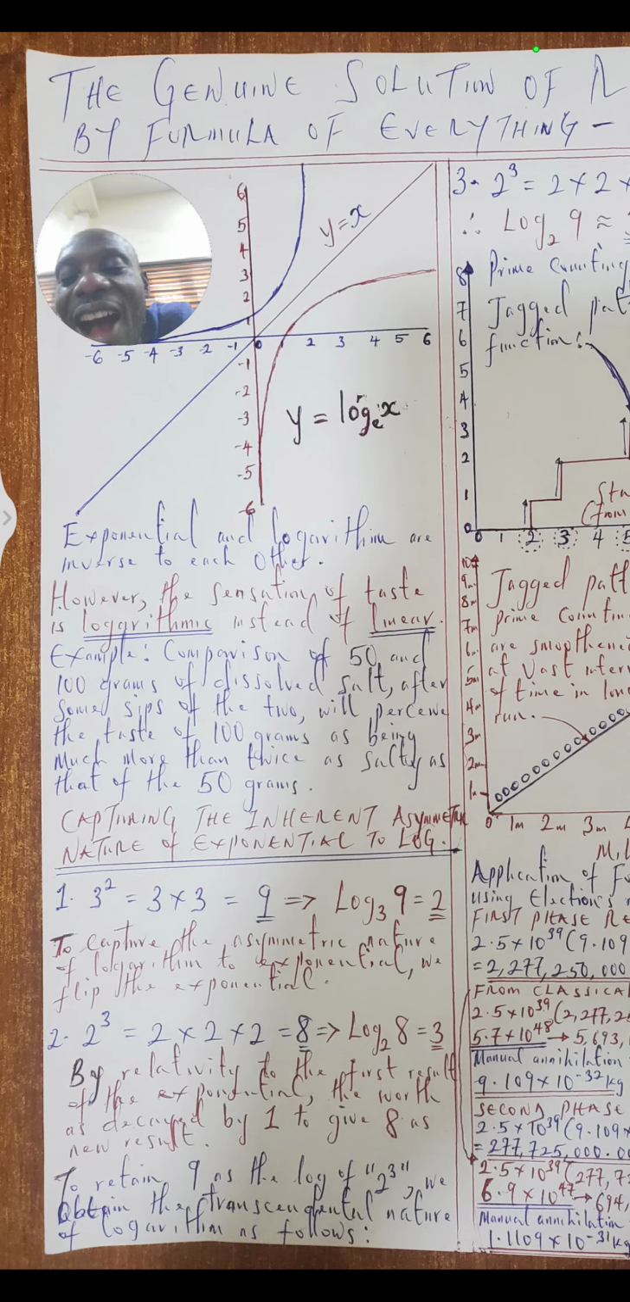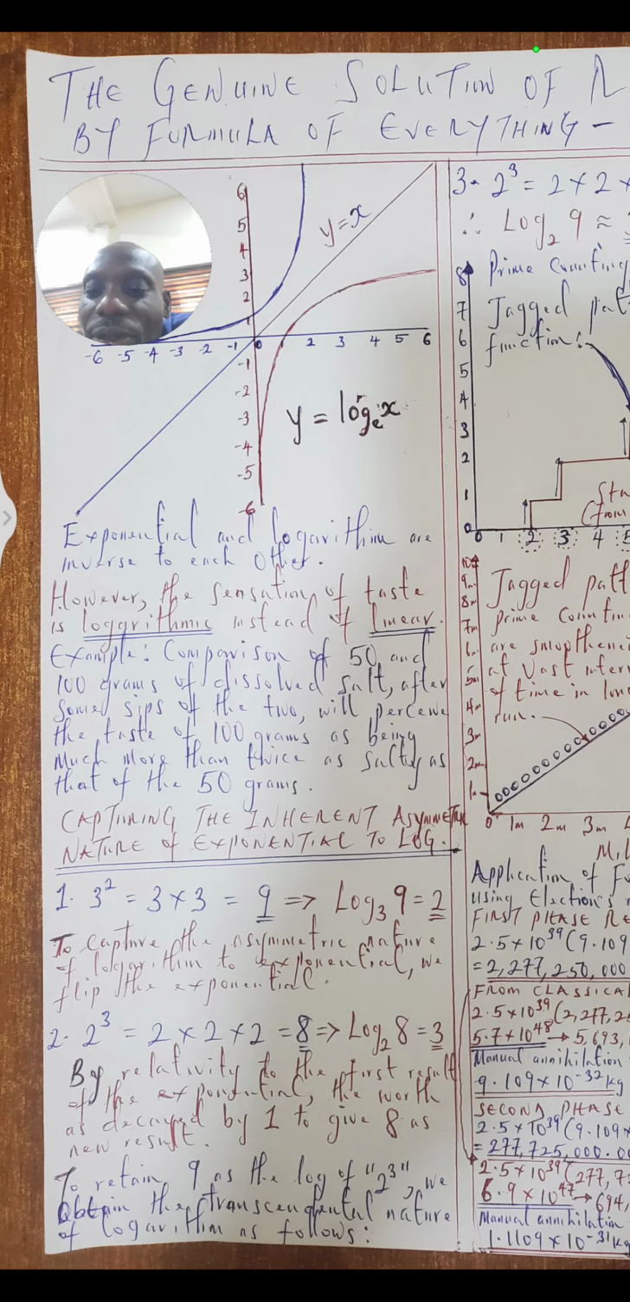First of all, we know that if we have 50 and 100 grams of the soft salt, after some sips of the two, we will perceive the taste of 100 grams as being much more than twice as salty as that of the 50 grams. So with that, we get to know that we have this asymmetric taste of the two. So even though the 100 grams is expected to be 2 times salty in comparison to that 50 gram, we see that that is not what we actually get. So now let's see how we can capture this asymmetric phenomenon.